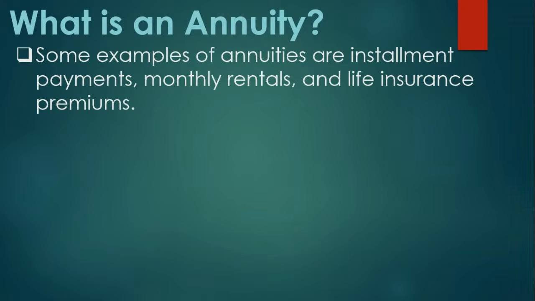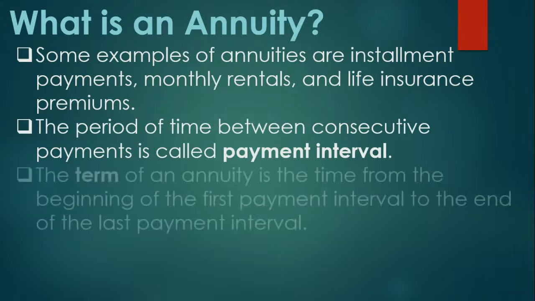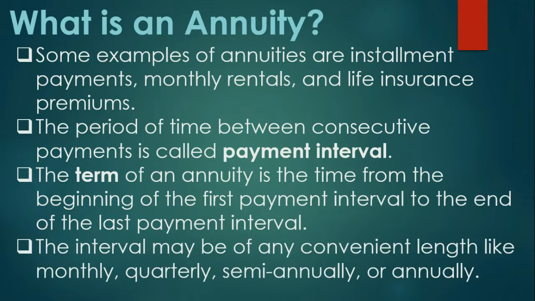Some examples of annuities are installment payments, monthly rentals, and life insurance premiums. The period of time between consecutive payments is called payment interval. The term of an annuity is the time from the beginning of the first payment interval to the end of the last payment interval. The interval may be of any convenient length like monthly, quarterly, semi-annually, or annually.